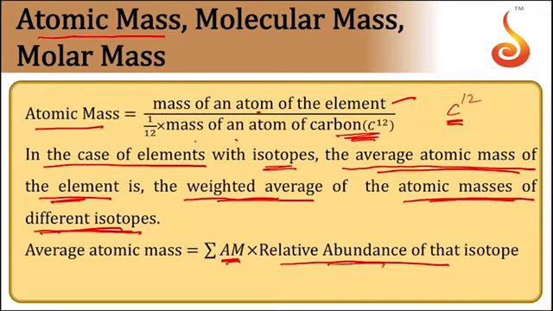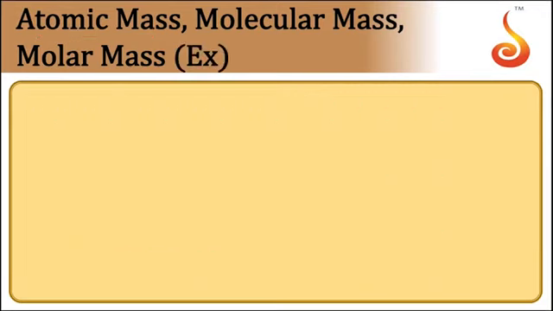Let us take an example to understand this. Consider chlorine isotopes. Chlorine has two stable isotopes, chlorine 35 as well as chlorine 37. The natural abundance of chlorine 35 is 75% and the abundance of chlorine 37 is 25%.